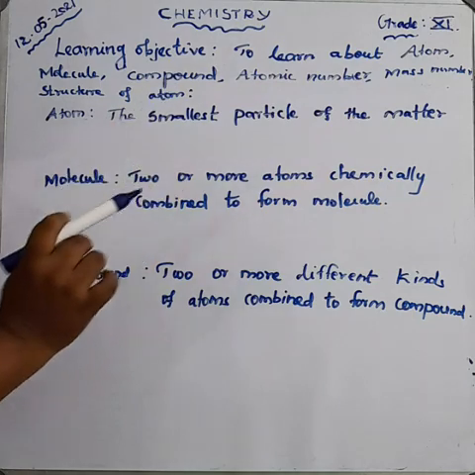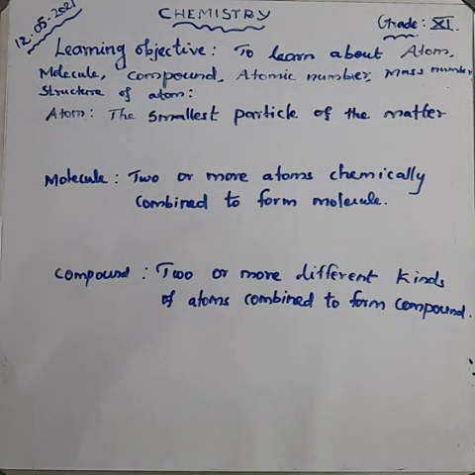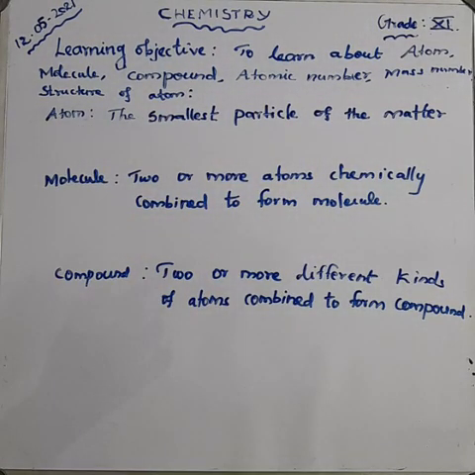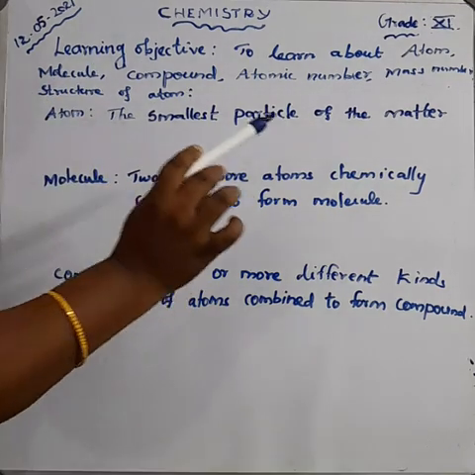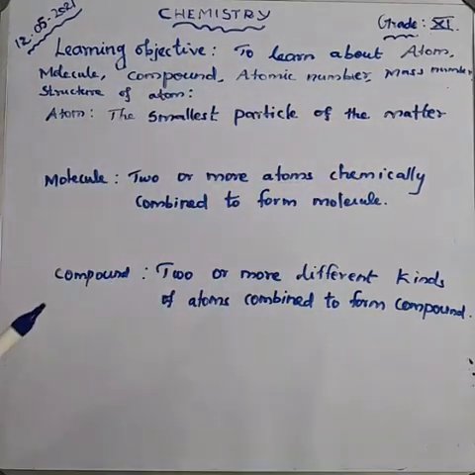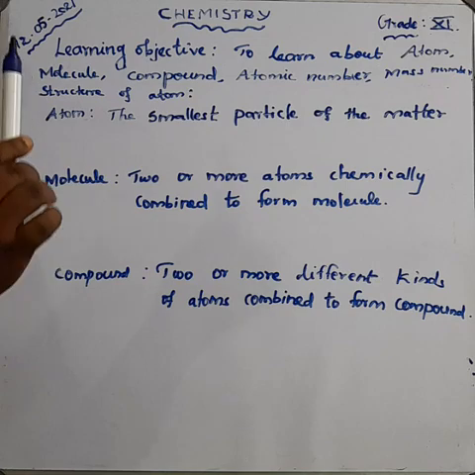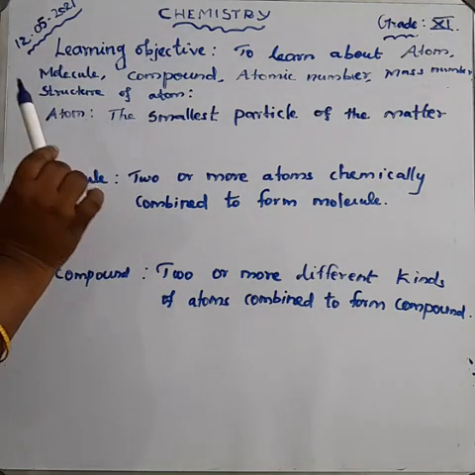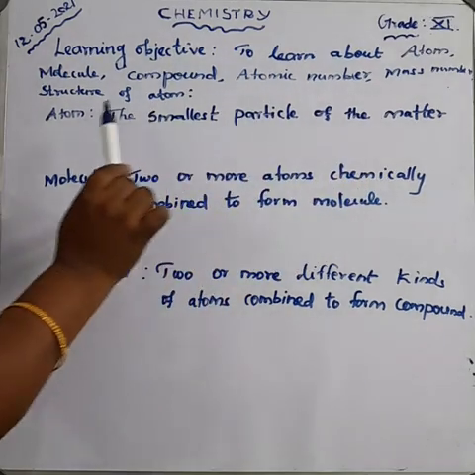What do you mean by matter? Everything you see around yourself, that is called matter. Matter means everything. For example, pen and book, they are all matter. Matter is the building block of atom.